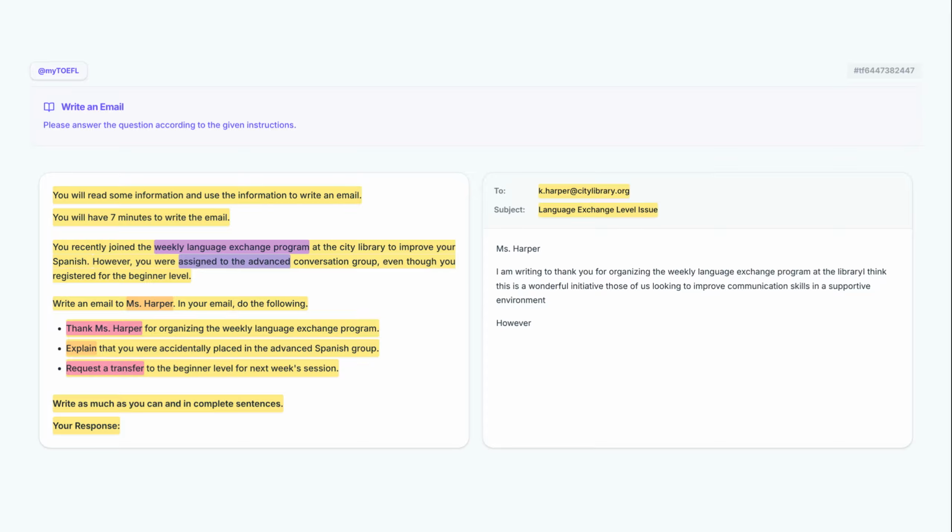We start with however to signal a change in topic. Then we use I am contacting you followed by because there was a mistake to explain the reason for the email, and specify with my group placement and during yesterday's session to provide context. We begin with the dependent clause, although I registered, and the detail as a beginner. Then we add the main fact, I was accidentally placed, and conclude with the specific location in the advanced Spanish conversation group.